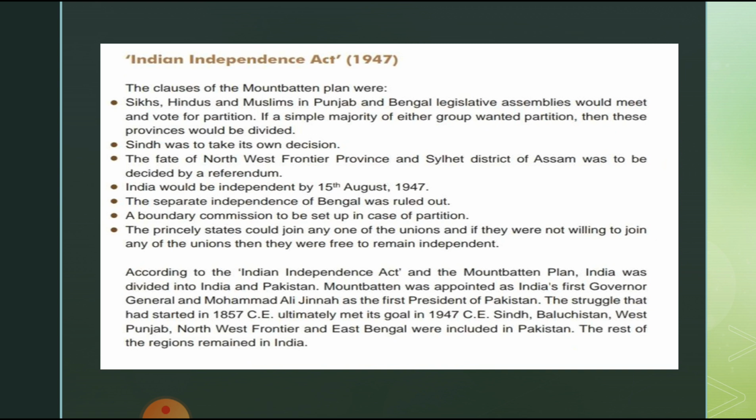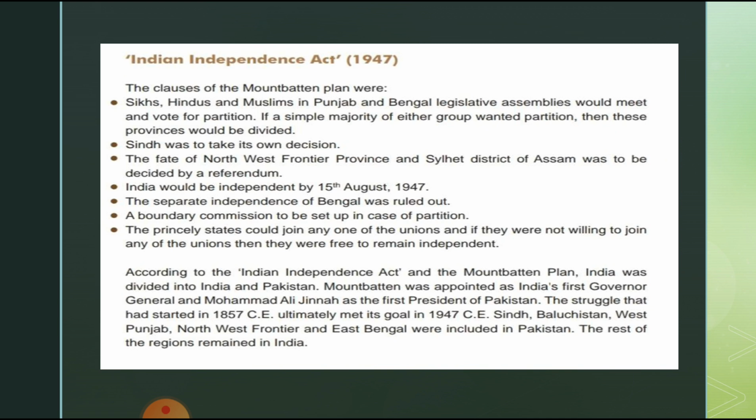Sikhs, Hindus, and Muslims in the Punjab and Bengal legislative assemblies would meet and vote for partition. Who will meet and vote for partition? Sikhs, Hindus, and Muslims who are in the Punjab and Bengal legislative assemblies. It is said that if a simple majority of either group wanted partition, then the province would be divided.